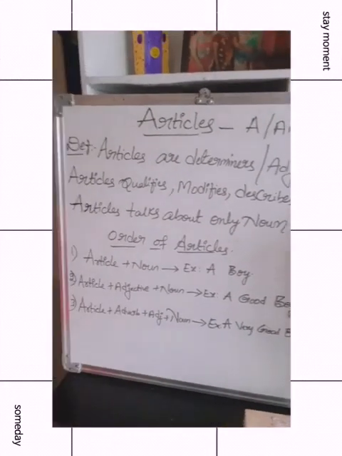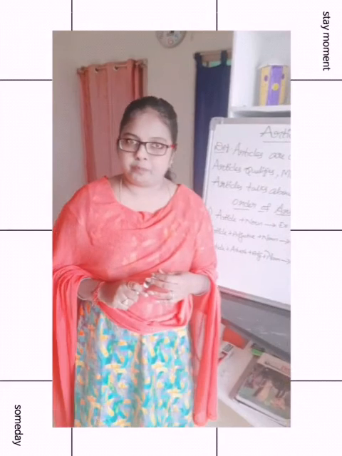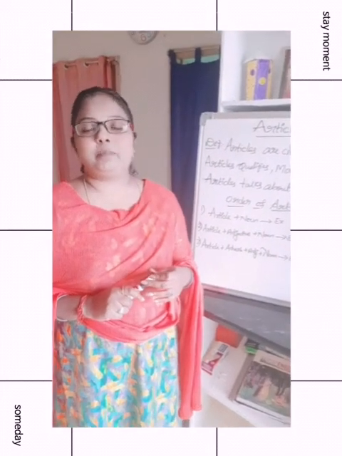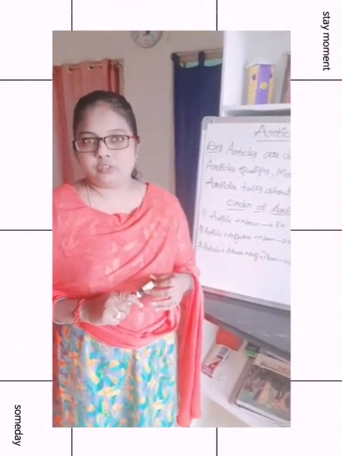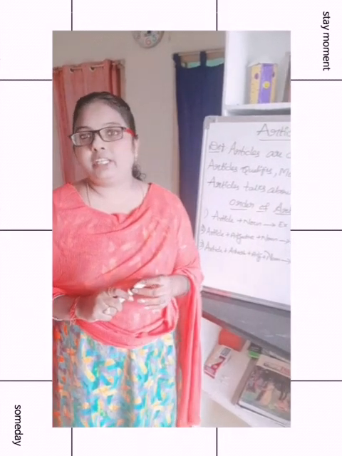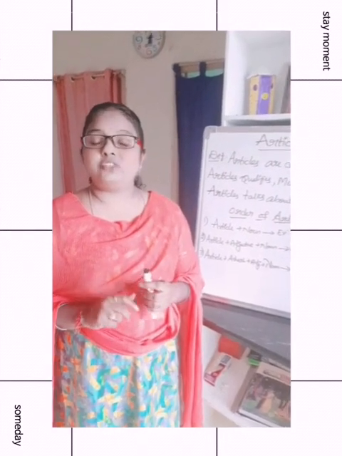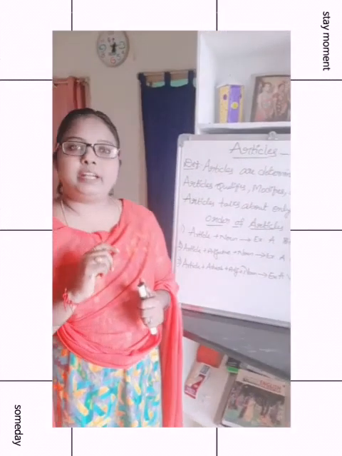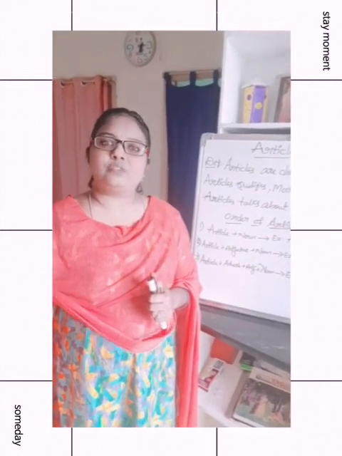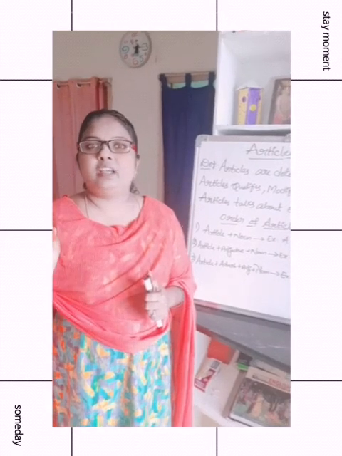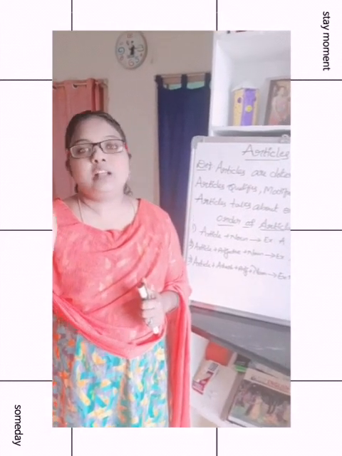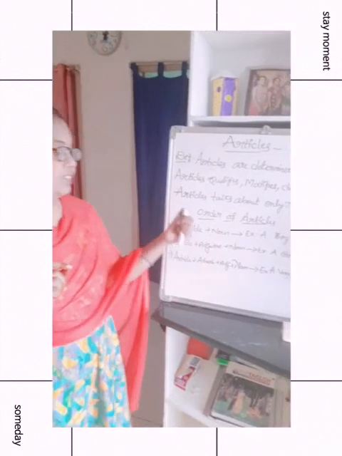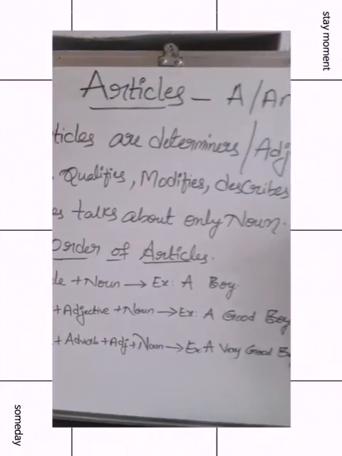These articles are very useful in English grammar. It is also called the eighth part of speech. The articles are mainly used based upon sounds. So identifying the articles is very easy when you identify the sound of the letters. So let us see the order of articles.